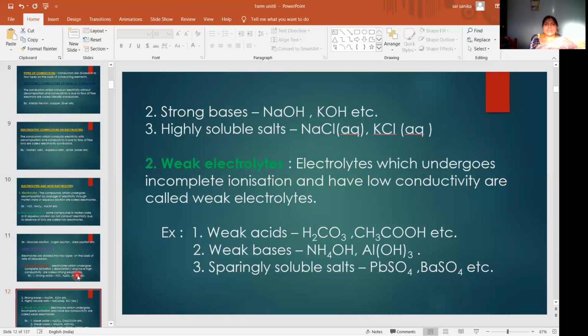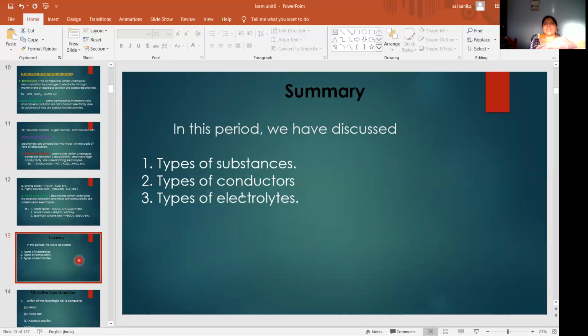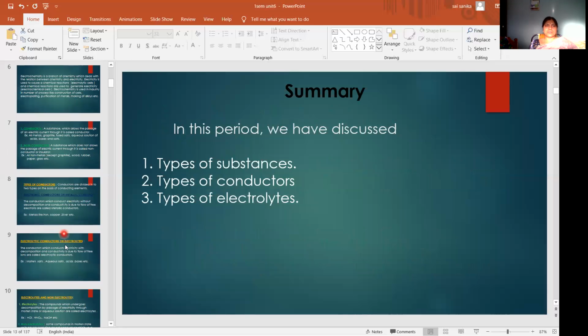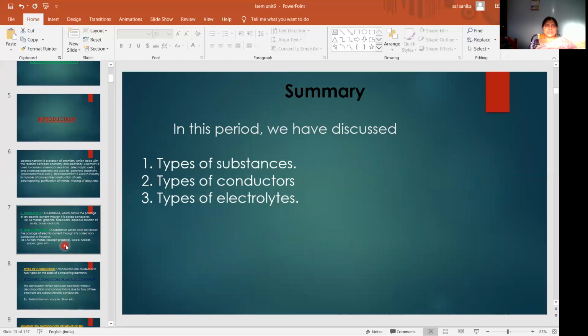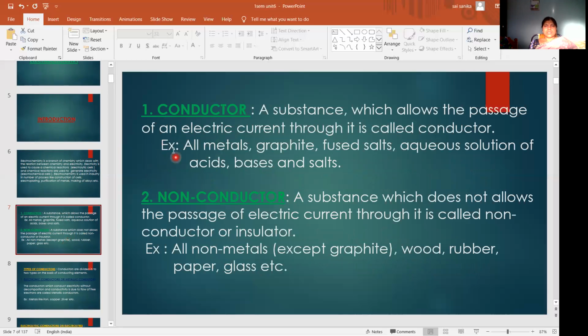What we have discussed in this period: types of substances, types of conductors, and types of electrolytes. Once again we will see. What is a conductor?